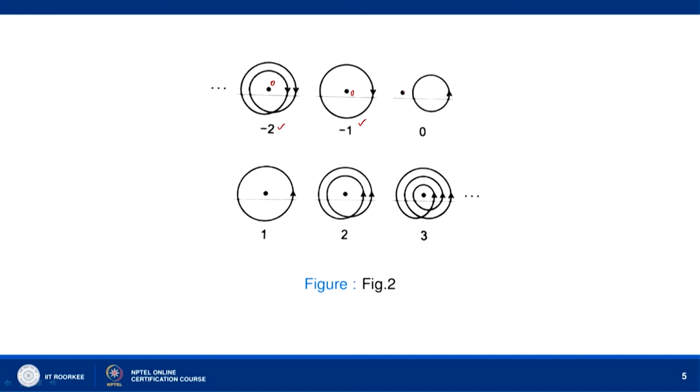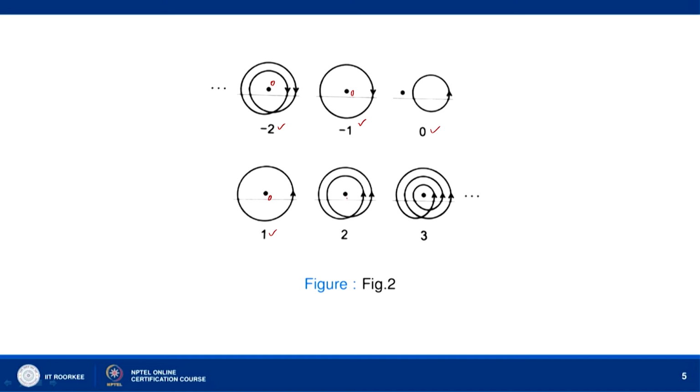Here we are moving anti-clockwise, but the point 0 is outside. We are not moving in the anti-clockwise direction about the point 0. It is lying outside. So, the index number is 0. And here we are moving about the point 0 in the anti-clockwise direction once. So, the winding number is 1.